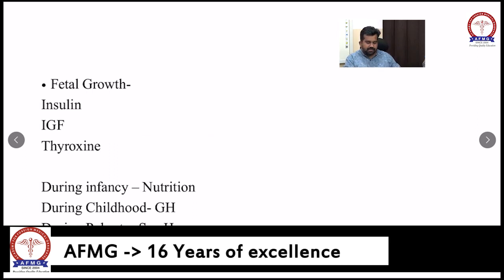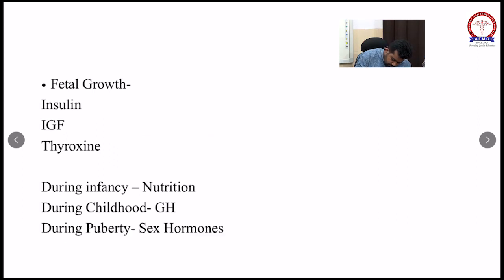So we will discuss mid-arm circumference. It is measured in the middle of the arm, and the instrument is known as a Shakir's tape.